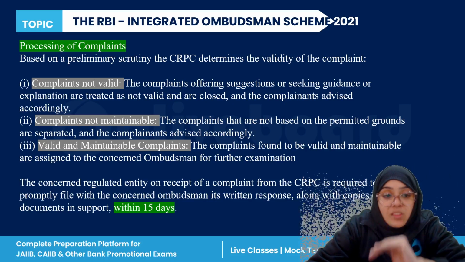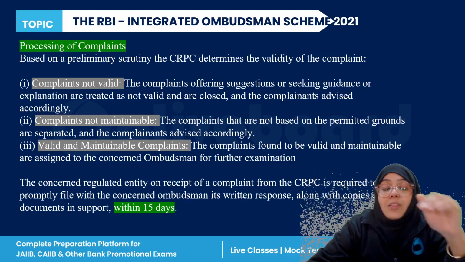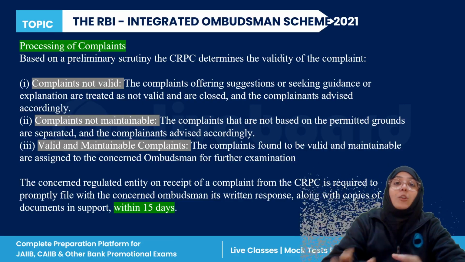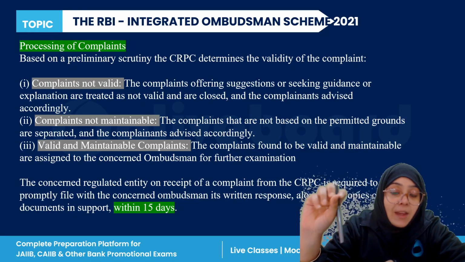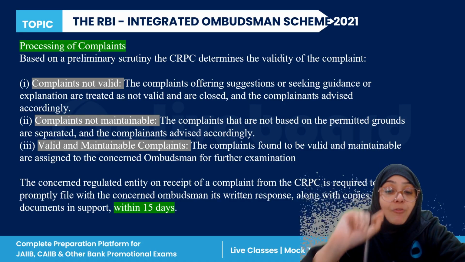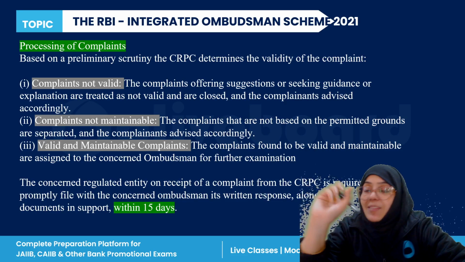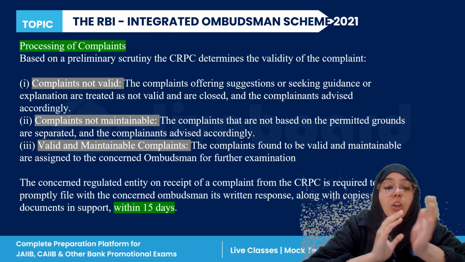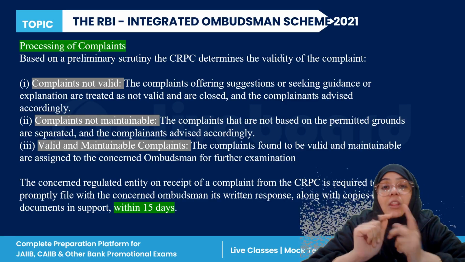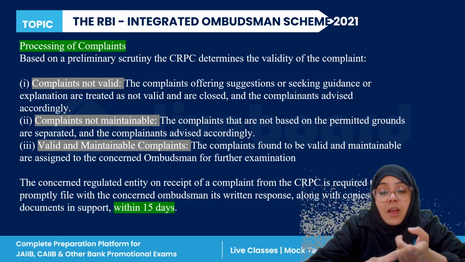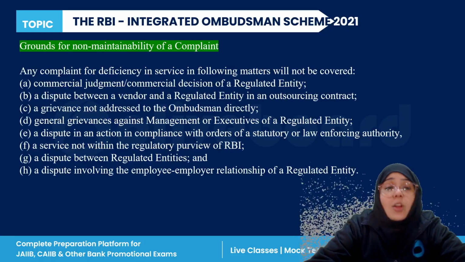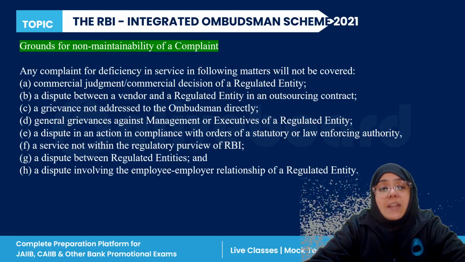Now the CRPC has to give the concerned regulated entity, or the recipient of the complaint from the RSPC, the order to prominently file with the concerned ombudsman written copies along with the documents within 15 days. So you have to submit all the documents within 15 days. If the CRPC has received the complaint and gives the order to the regulated entity to present your side, this complete thing should be done within 15 days of receiving the response from the CRPC, right?